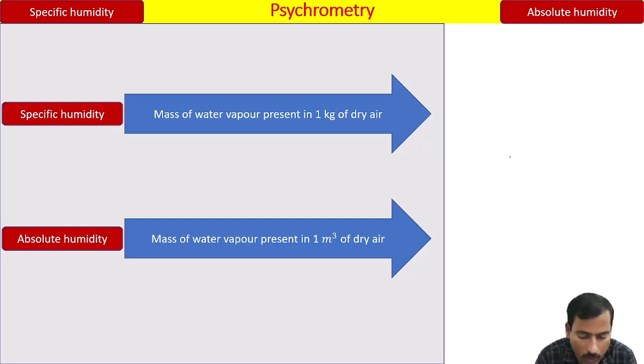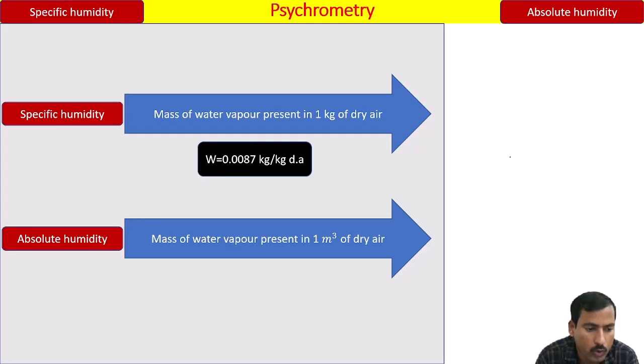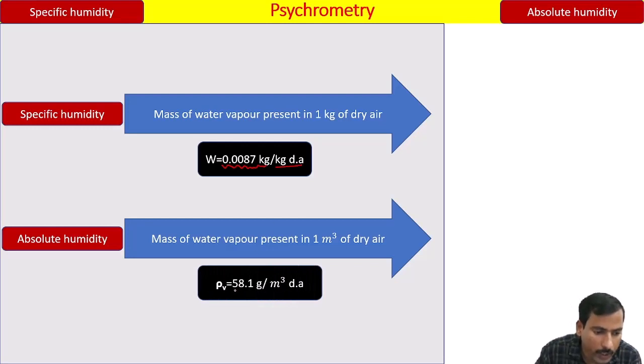That's the difference. For example, W equal to 0.0087 kg. What is this 0.0087 kg? This 0.0087 kg is the mass of water vapor present in 1 kg of dry air. In the same way, what is this 58.1 gram? It is the mass of water vapor present in 1 meter cube of dry air. So what is the unit?